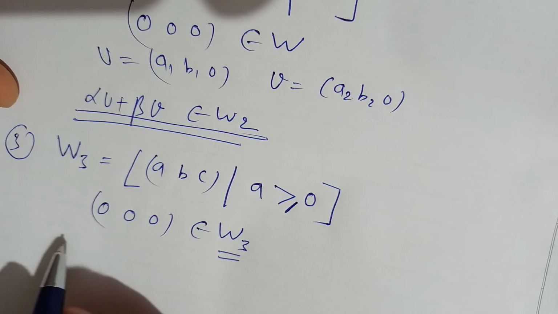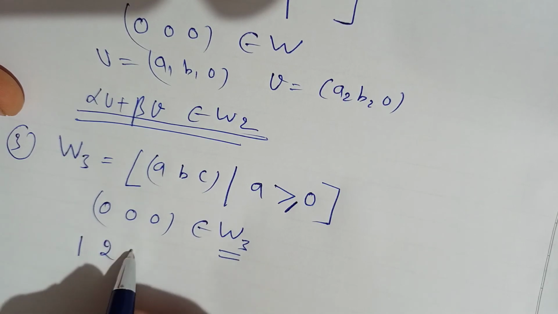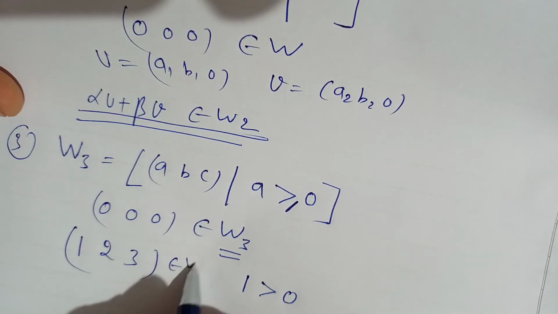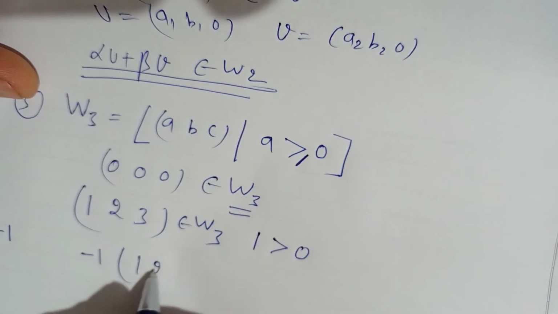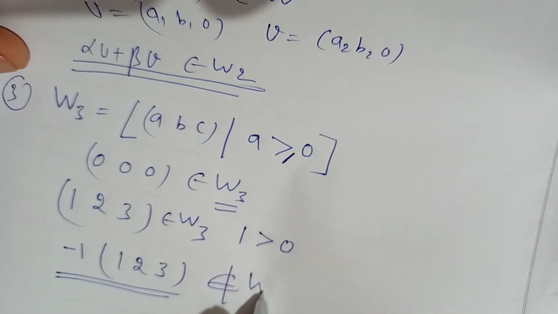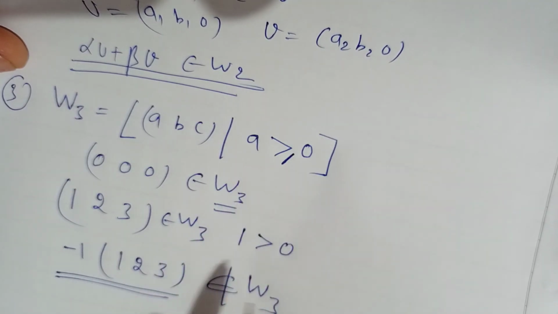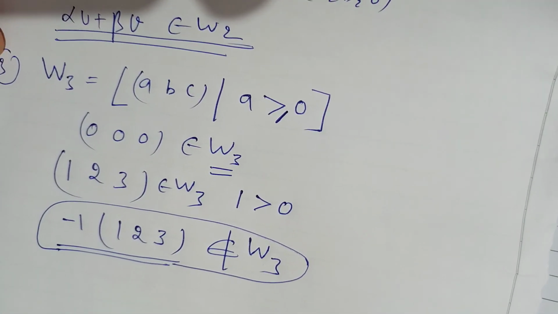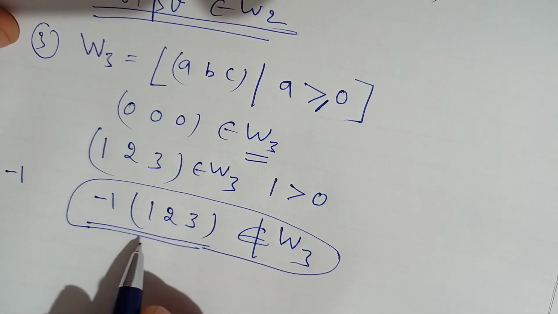It means if you take alpha as a negative number, say I take (1, 2, 3) from W3, where 1 is positive, and I take scalar minus 1, then minus 1 into (1, 2, 3), this alpha u should belong to W3, but it does not, because the first component will become negative, but for W3 the first component should be positive. So the scalar multiplication property does not satisfy. So we say this is not a vector space.